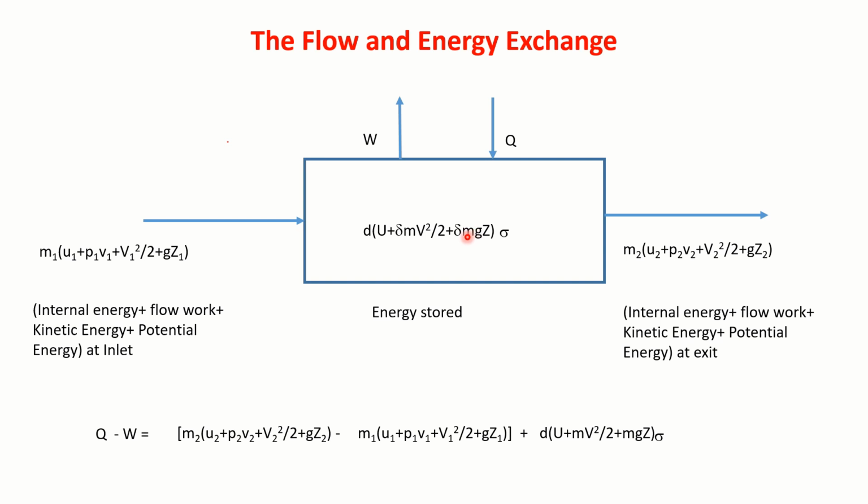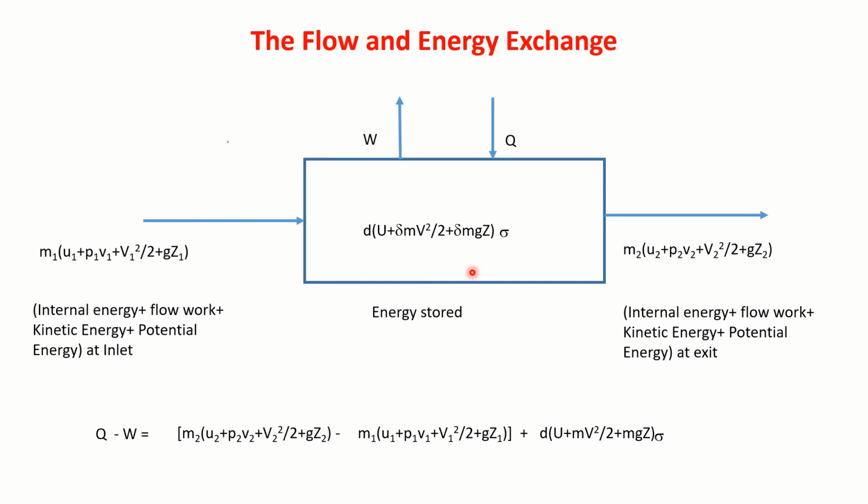Applying the first law to an open system, the total energy entering into the system must be equal to the total energy leaving the system plus the energy accumulated in the system. Now the energy entering into the system is this Q and this energy. Energy leaving the system is this W and this energy.